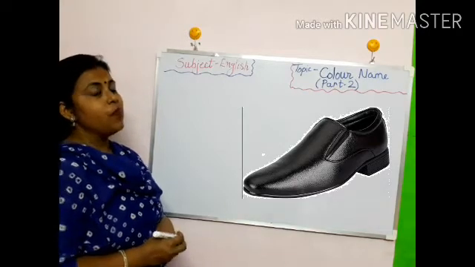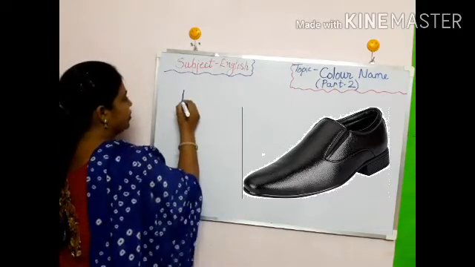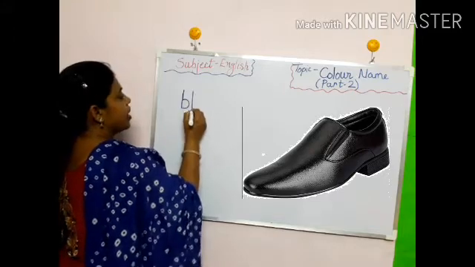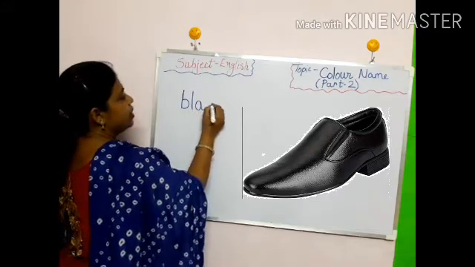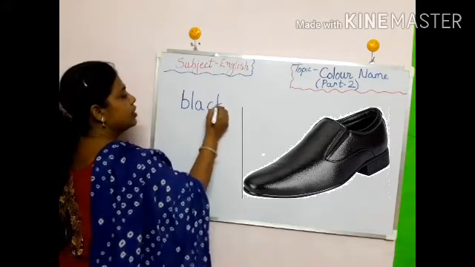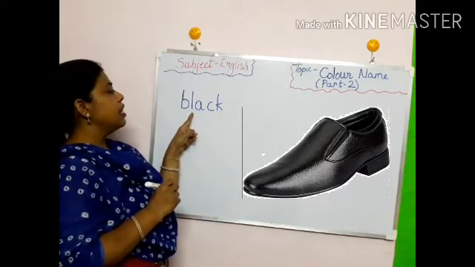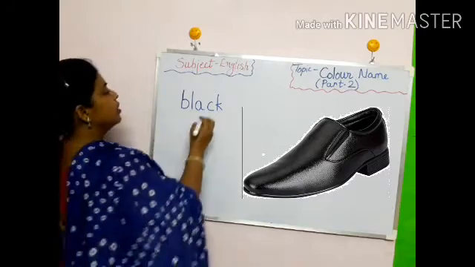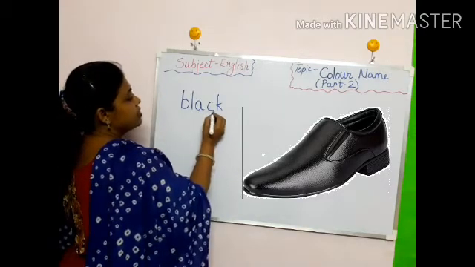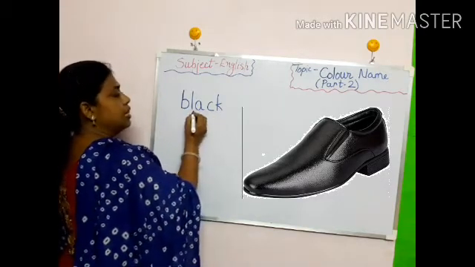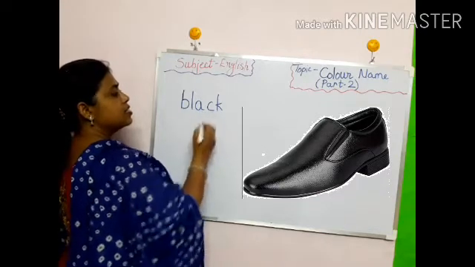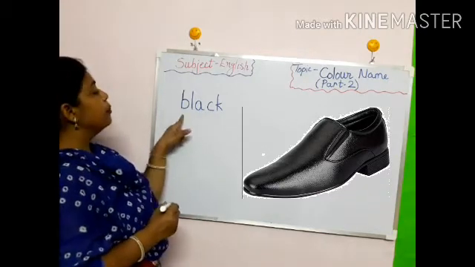What's the spelling of black? We will write B-L-A-C-K. We will say A-C-K. B-L-A-C-K. K sounds K. Black.